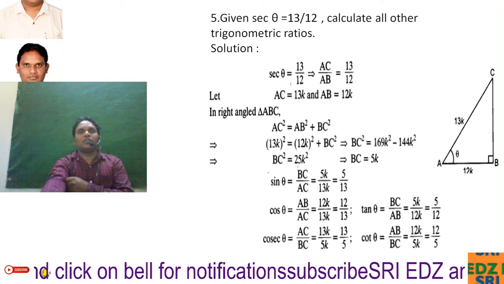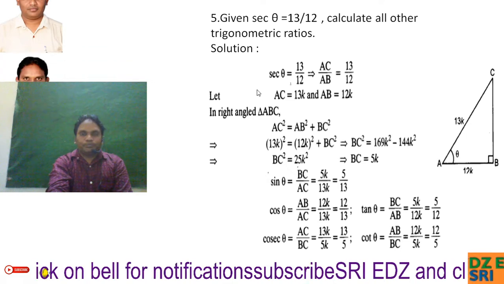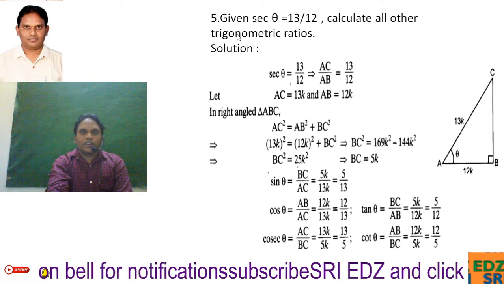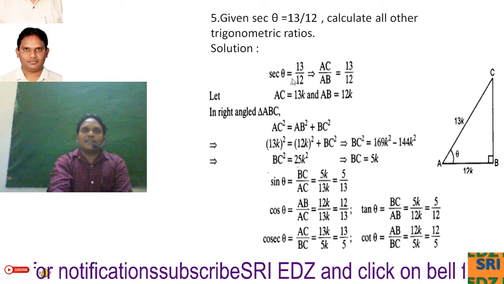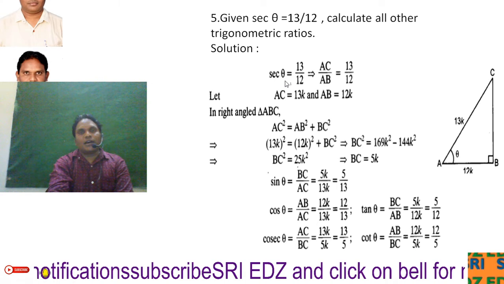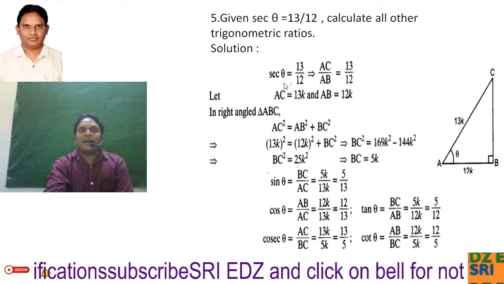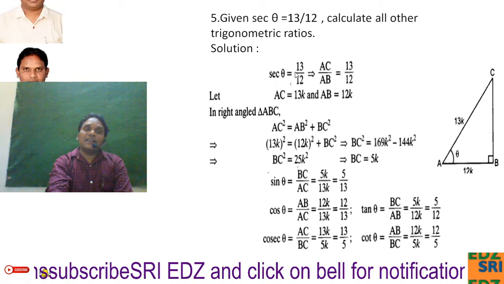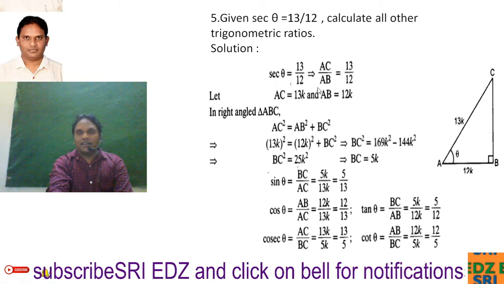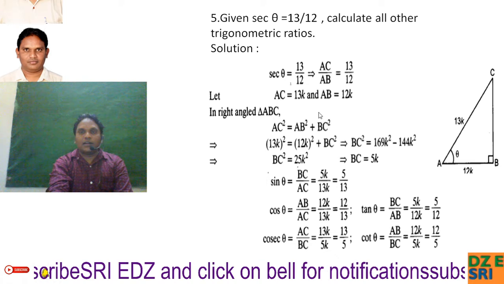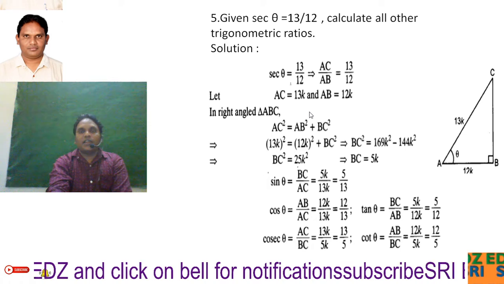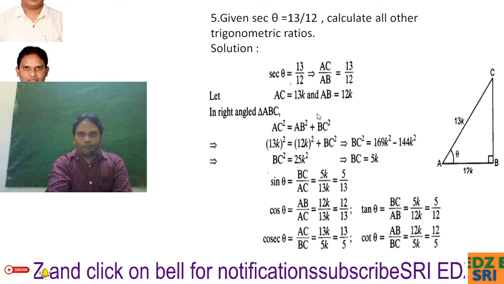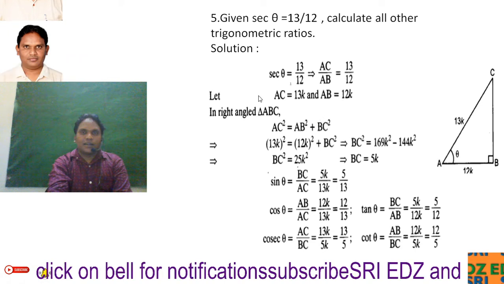Fifth question we have here, given that secant theta is equal to 13 by 12, we have to calculate all other trigonometry ratios. Secant theta is nothing but reciprocal of cos theta. Cos theta ratio is nothing but adjacent side by hypotenuse. So secant theta can be written as hypotenuse by adjacent side. So here 13 is hypotenuse, 12 is adjacent side. That means 13k here AC, and AB is nothing but 12k. So by using Pythagoras theorem you can find BC. We got BC is equal to 5k.